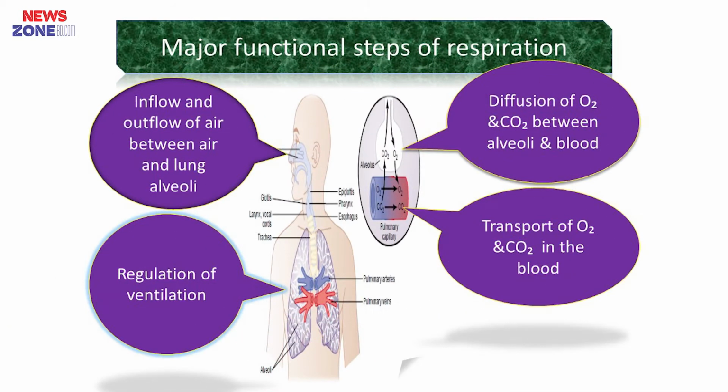The first step is inflow and outflow of air between the atmosphere and the lung alveoli. The second step is diffusion of oxygen and carbon dioxide between alveoli and the blood. The third step is transport of oxygen and carbon dioxide in the blood, and finally regulation of ventilation.